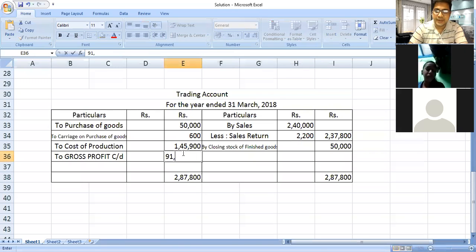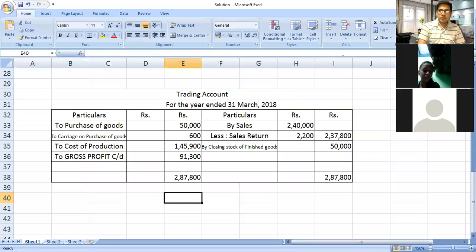Yes, it is right. Even Govind and Pooja also got the same. Chaitali, Devesh, Divya got the same answers. Okay, so this is a balancing figure, and this particular balancing figure is our answer.